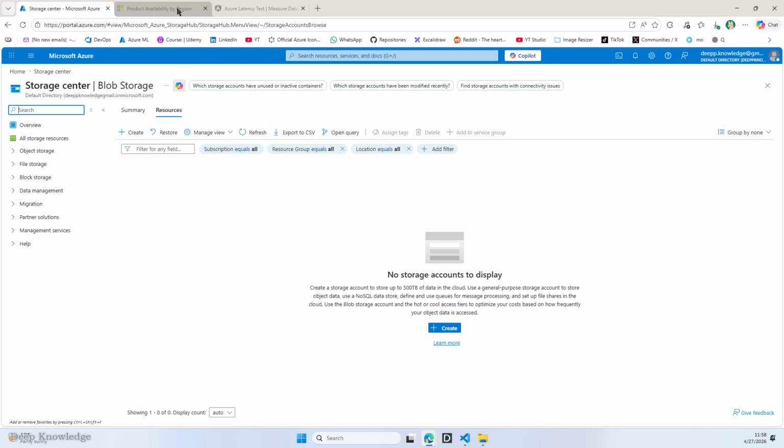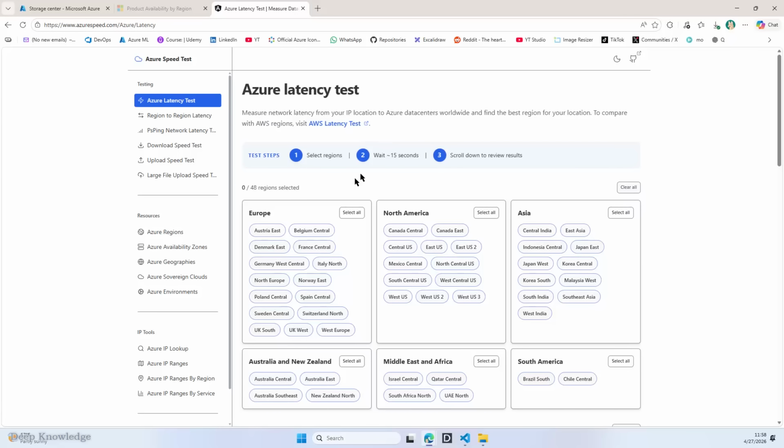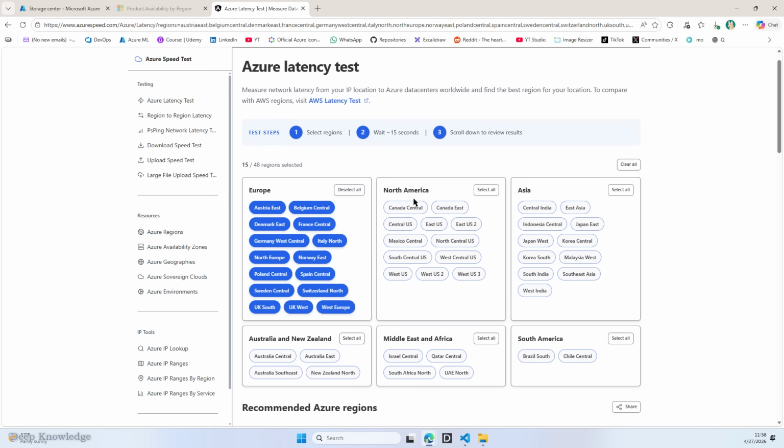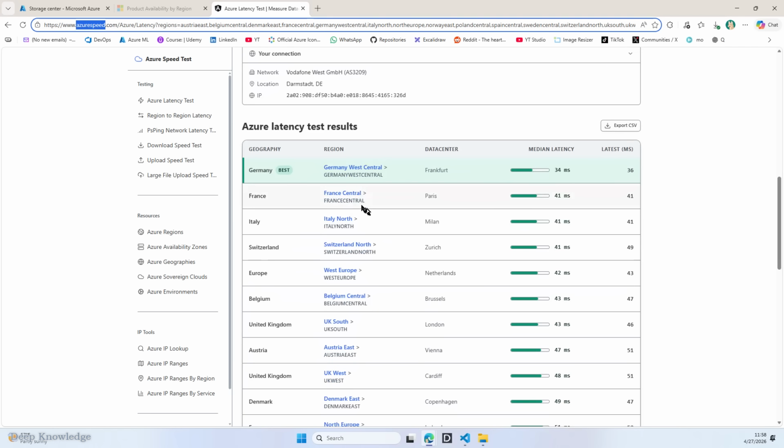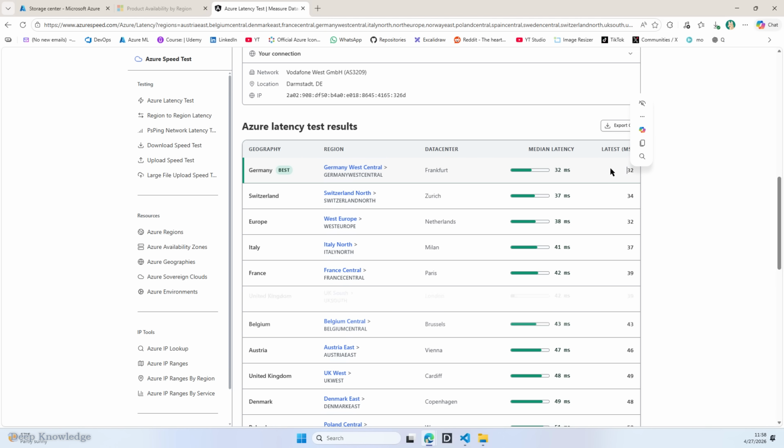And I will give you this one here, for instance, to see the latency speed. If you are in Europe, just select this one and open this website, AzureSpeed.com. And if we see here now, the best geographical location for the data center is Germany West Central. And you can see here the latency is, let's see, 33 milliseconds.